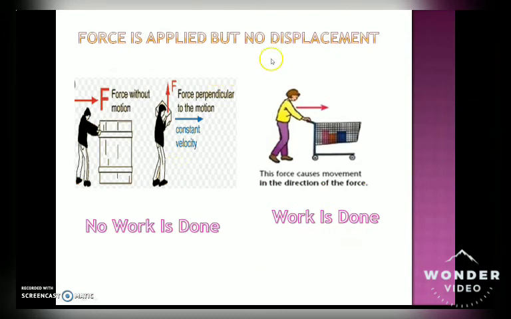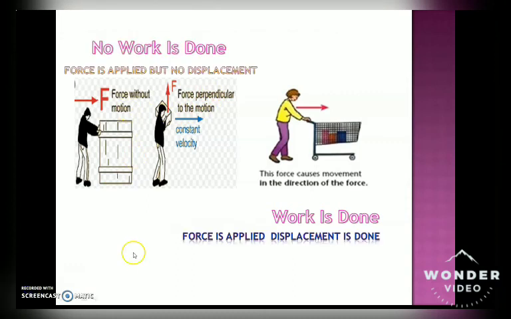Now, force applied but no displacement is one example here. Force without motion, where the force is perpendicular. This is the example I have taken. In the first case, force is applied without motion. The person is pushing this box, but there is no motion. The box is not moving. In the second case, he is lifting the box.